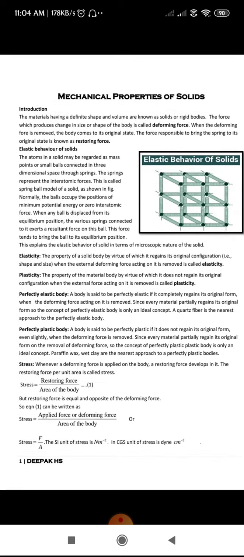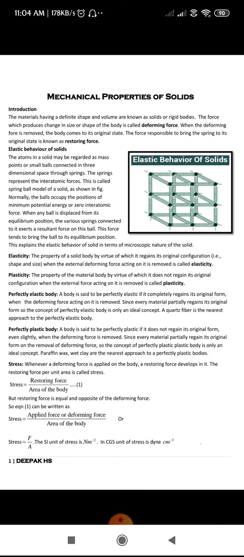Coming to elasticity, as you know, it is the property of a solid body by virtue of which it regains its original configuration. Once the deforming force is removed from the body, if the body is able to regain its original configuration, that is its original size or shape, we call that body an elastic body.